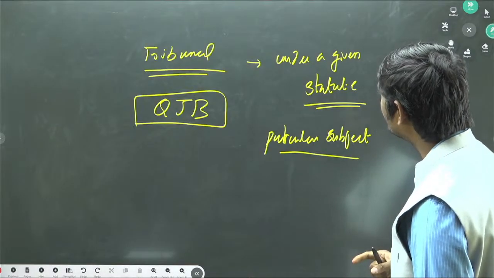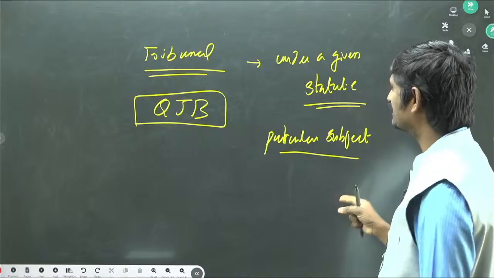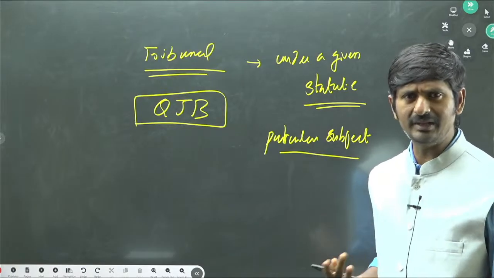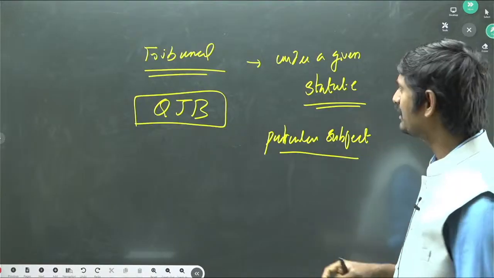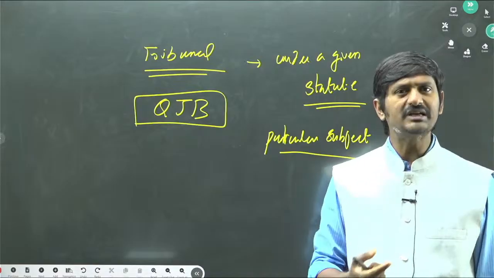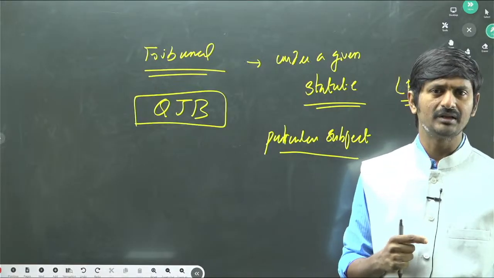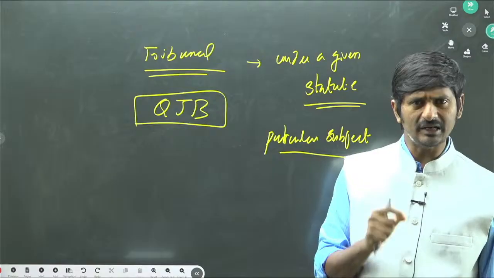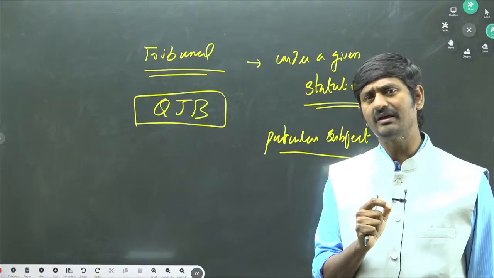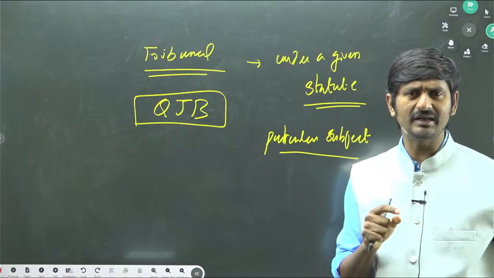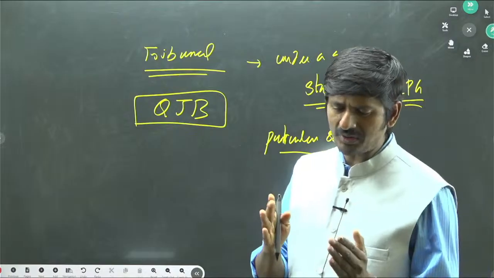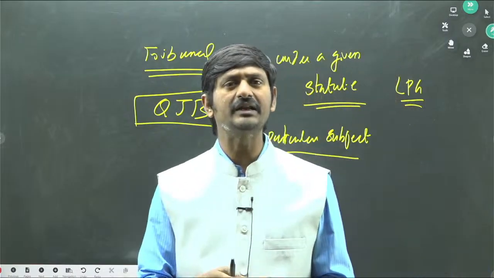Moreover, the establishment of tribunals has become such a routine matter in the day-to-day governance of the country. Particularly after liberalization, privatization, globalization, the number of tribunals has multiplied. They have proliferated in number. Why? Because administrative decision making, or governance of the country, became very complex. It requires responding to the dynamic needs of national and international importance.